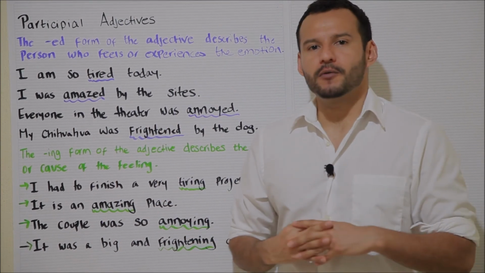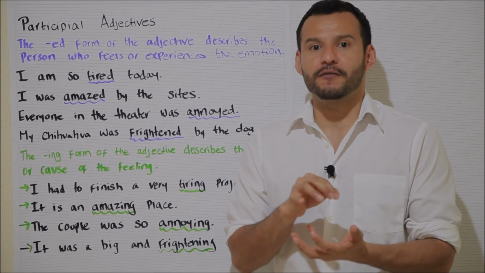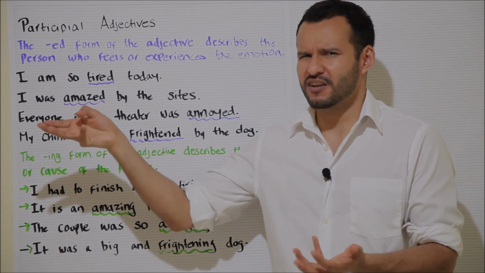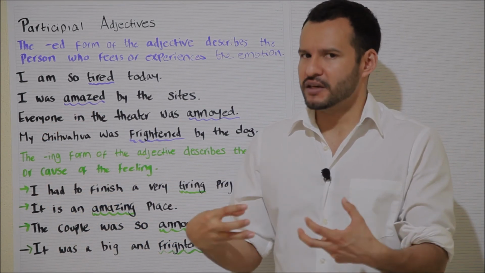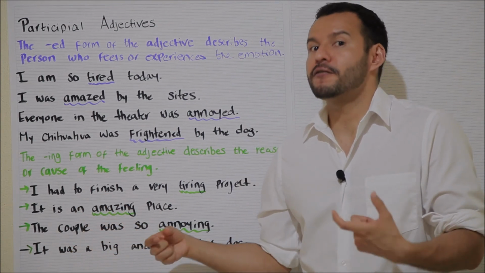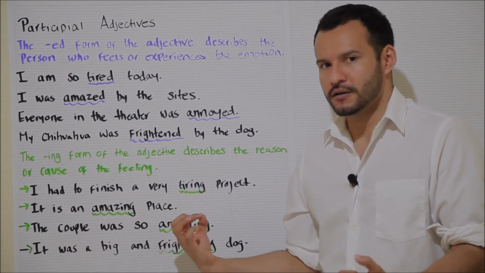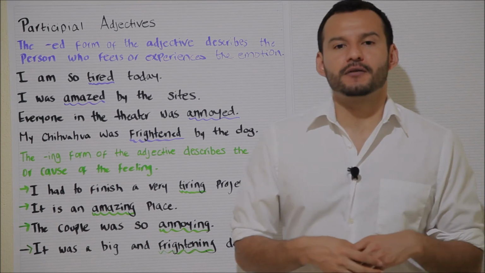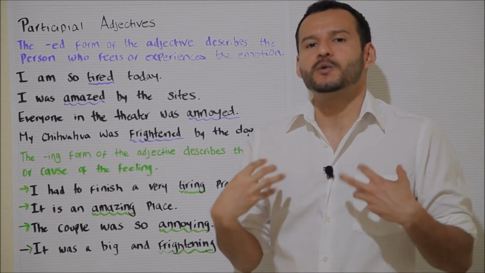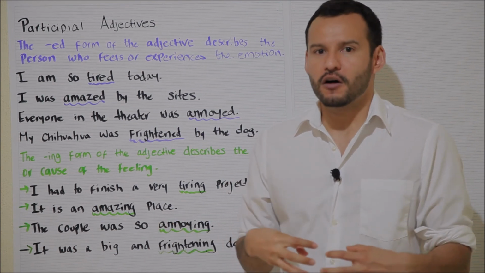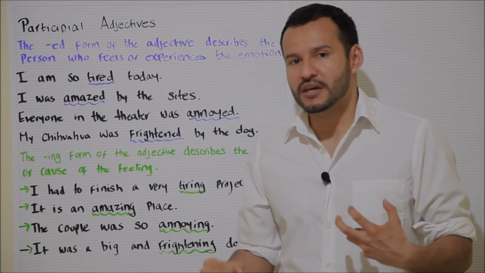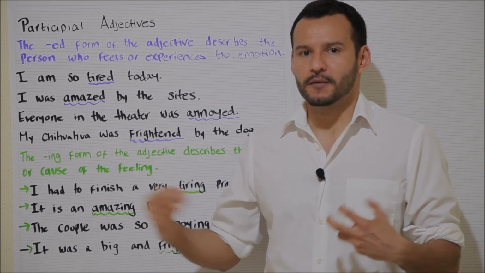And in the final example, my little Chihuahua dog was frightened in the park yesterday because of the other big dog. And well, it was a big, scary dog. It was a really big, frightening dog. So now I use the ing form of the adjective to describe the other dog, because it was the reason that my dog was experiencing fear, that it was frightened. It was a big, frightening dog.